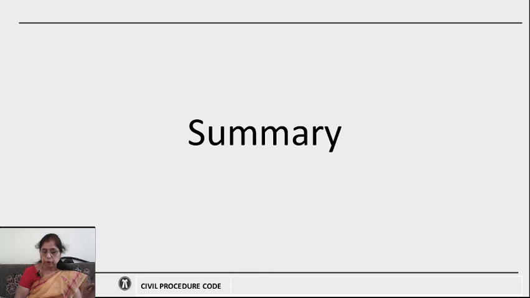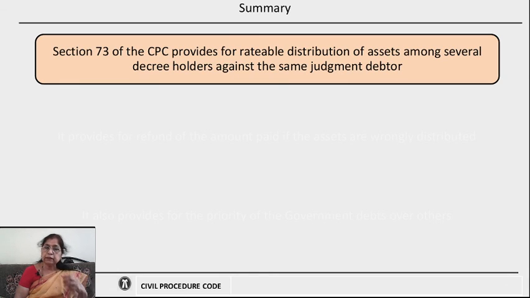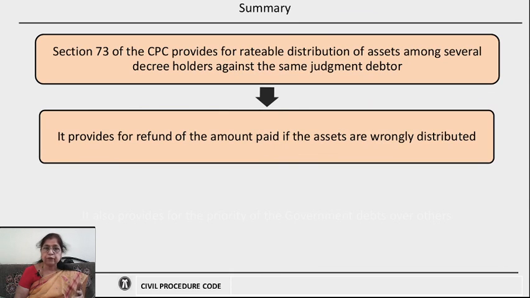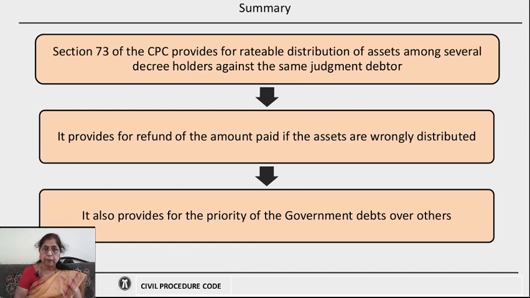So, to summarize this, section 73 of the Civil Procedure Code provides for rateable distribution of assets among several decree holders against the same judgment debtor. Then it also provides for refund of the amount paid if the assets are wrongly distributed to somebody else or to a person who is not entitled. It also provides under subsection 3 for the priority of the government debts over the others.